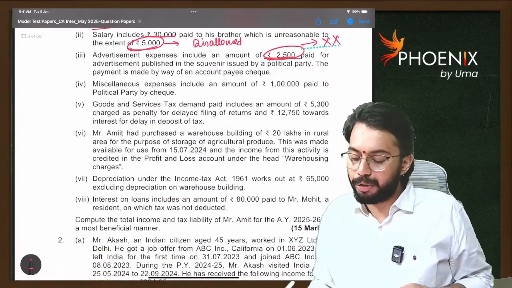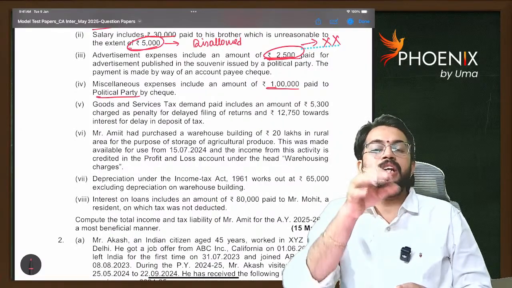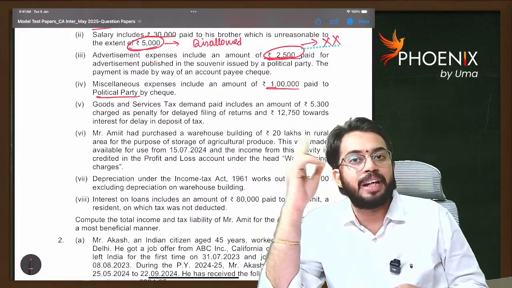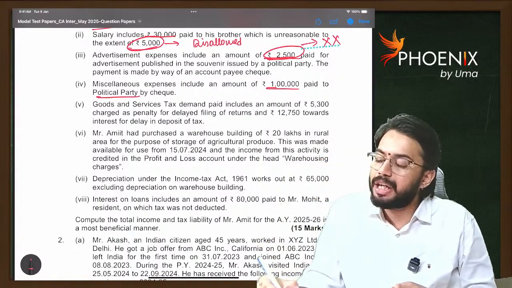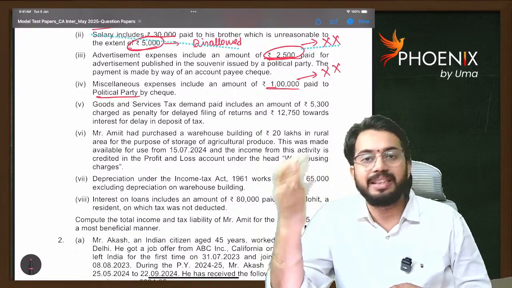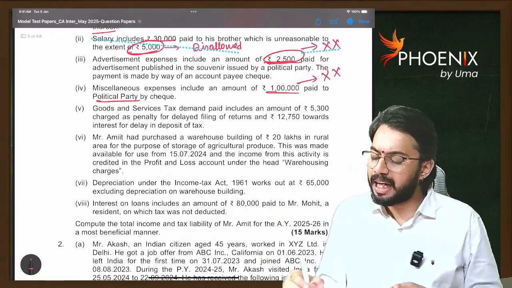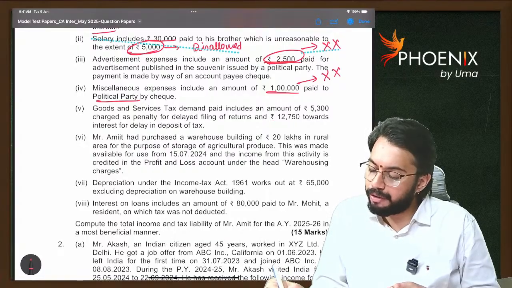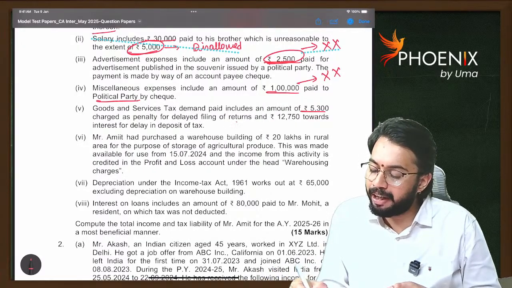Miscellaneous expenses include an amount of 1 lakh paid to a political party. Donation given to a political party is eligible for deduction under section 80GGC because he is an individual. It is also not a business expenditure. While calculating PGBP income, we will disallow it. Okay. GST demand paid includes an amount of 5,300 charged as penalty for delayed filing of returns.